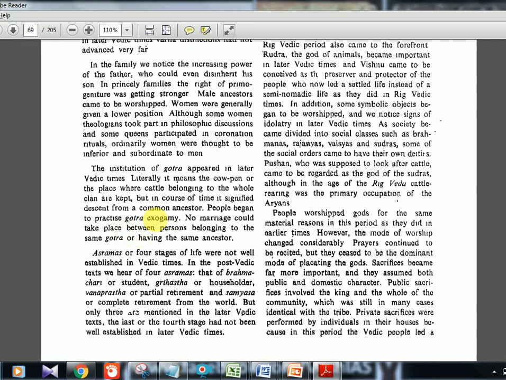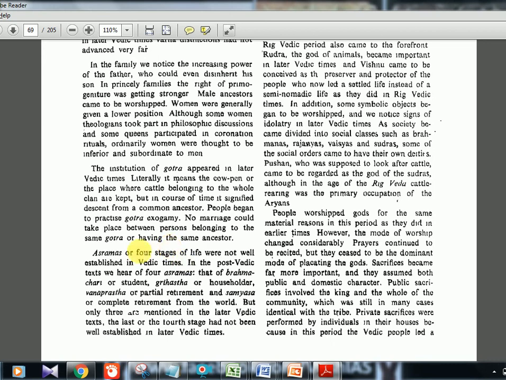All these kinds of rituals are foolish rituals, you can tell. It started in this time only. In the Rigvedic time, if you remember, there was polyandry, which is the opposite of polygamy. That was the Rigvedic time, and now it is Gotra exogamy. So this comparison is very, very important. UPSC asks in prelims and mains both.